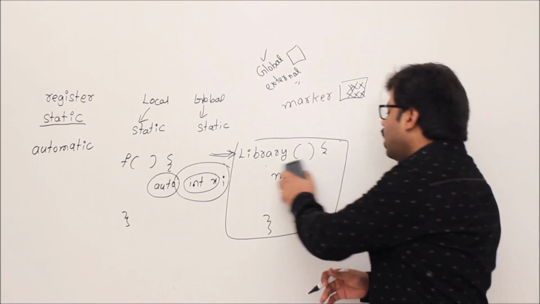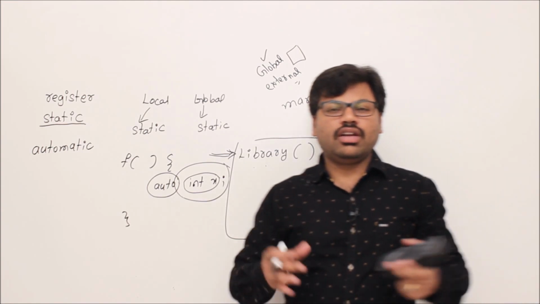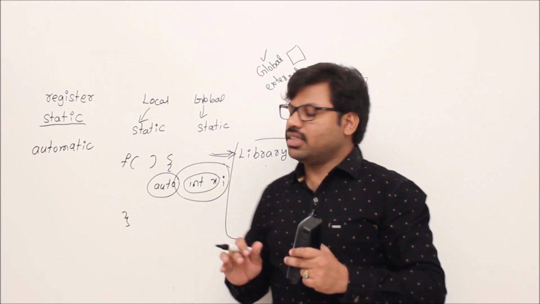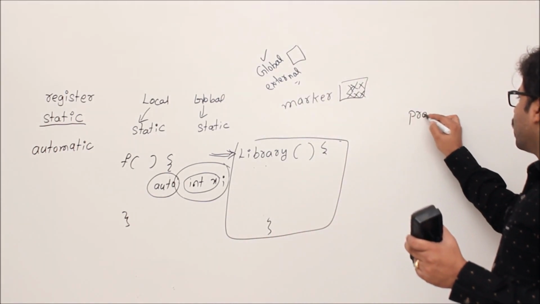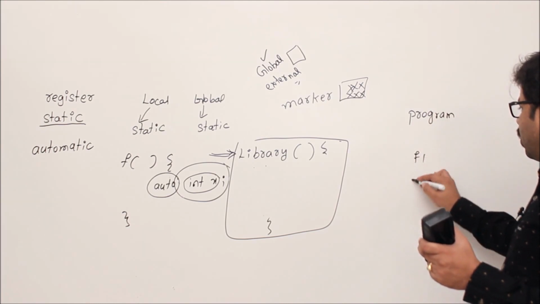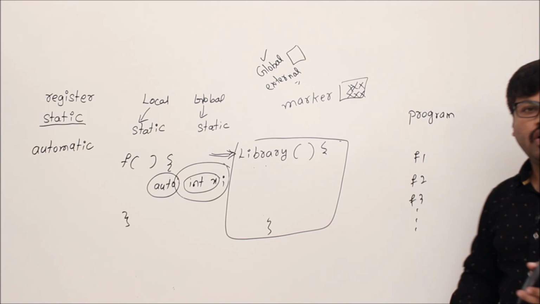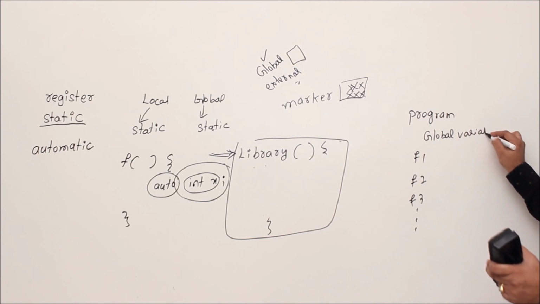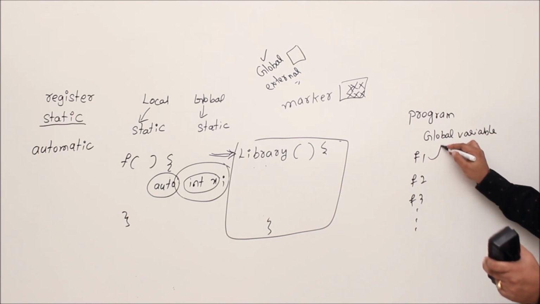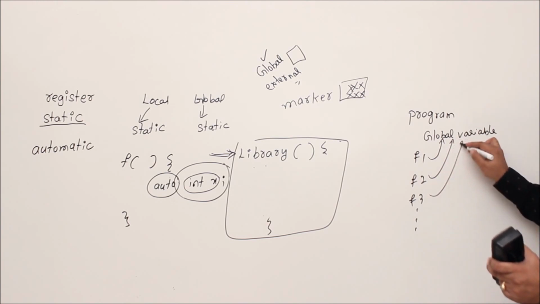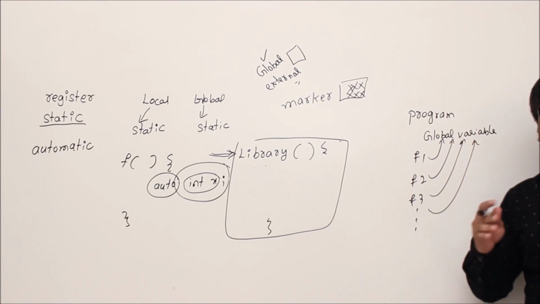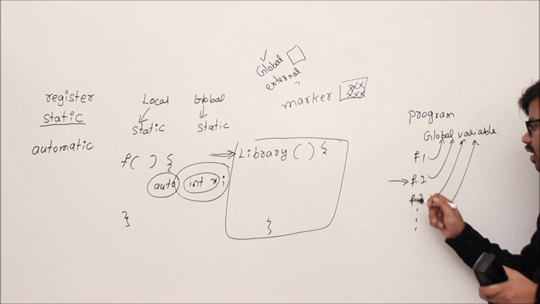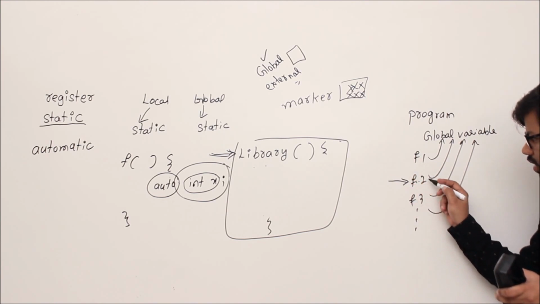Second, if I keep all the variables global, not local, then understanding the behavior of your program will be very difficult. Imagine this example: you have a program with function 1, function 2, function 3, a very big program, and there are hundreds of global variables. There is no local variable. Then what happens? Everyone will communicate through these global variables, right? If everyone uses these global variables, then you can't understand the program's behavior easily, because whenever you are executing F2, we can't understand the function F2 clearly.